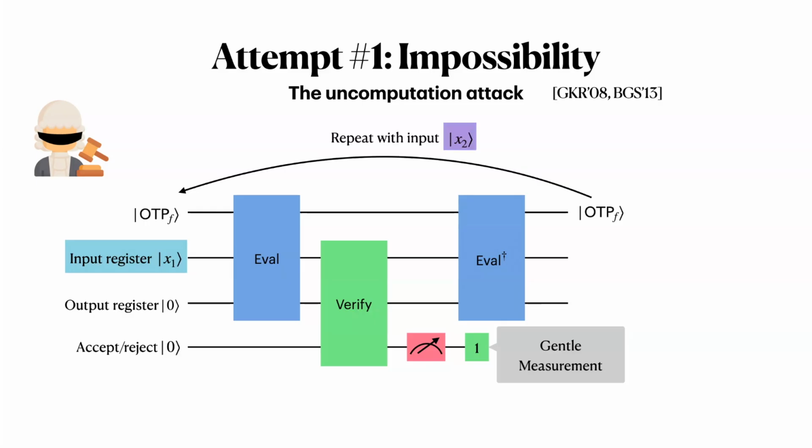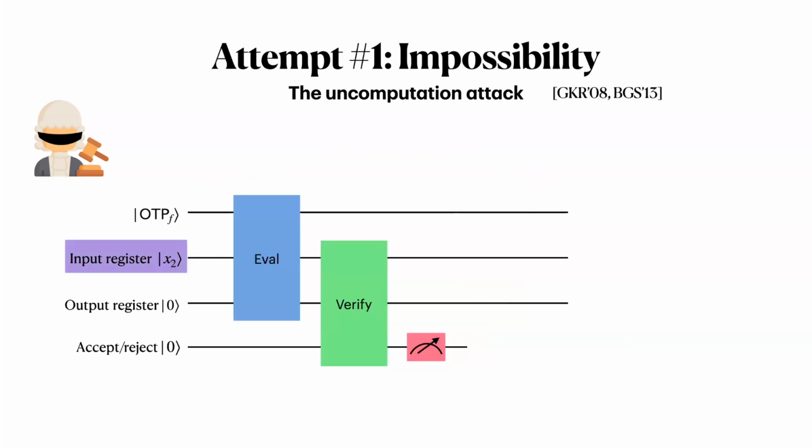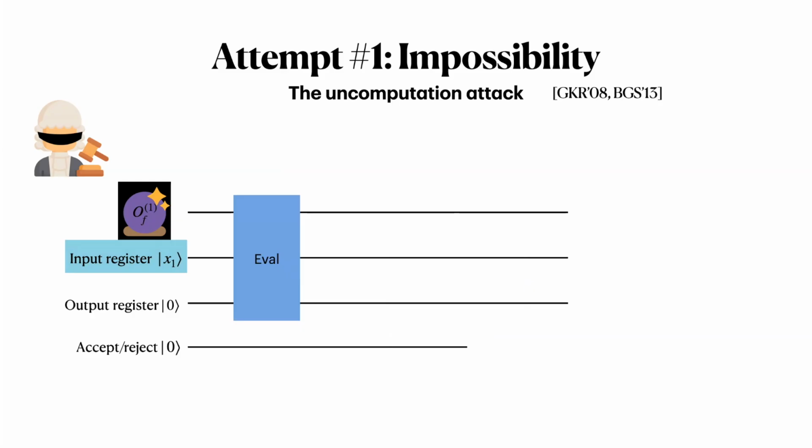Now the distinguisher can repeat the same procedure with a new input x2, and they will get the same outcome. So on both of these queries, verification outputs 1. Now let's look at what happens in the ideal world. The distinguisher makes their first query as normal, and then the oracle self-destructs. That will be a problem later on.